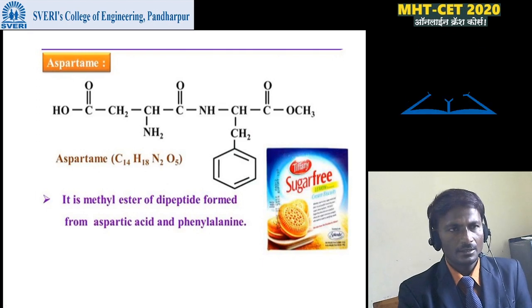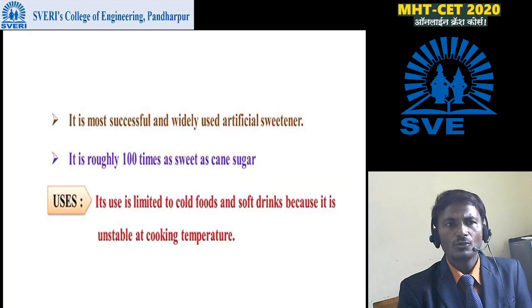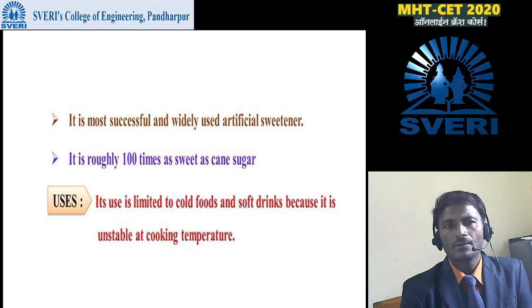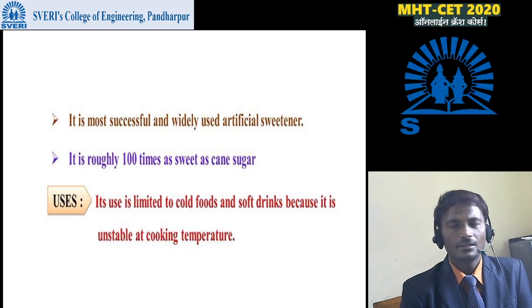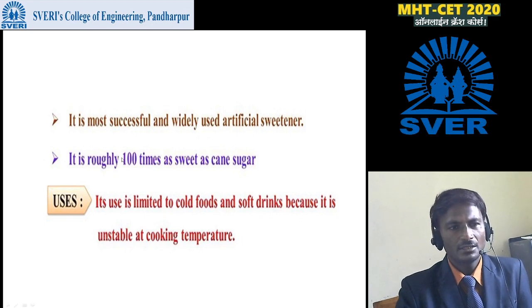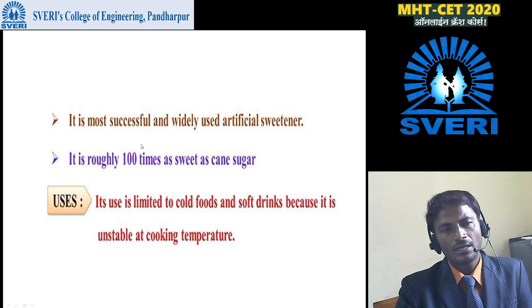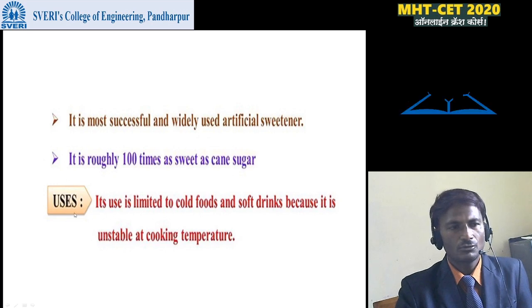In this way, it is the most successful and widely used artificial sweetener. It is roughly 100 times as sweet as cane sugar.